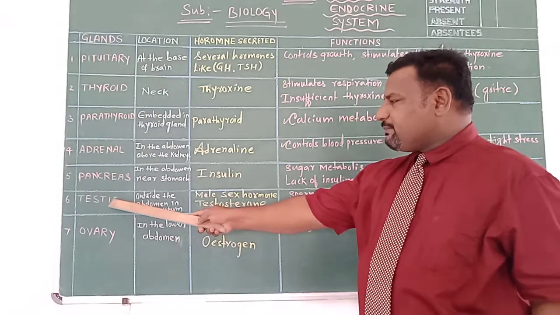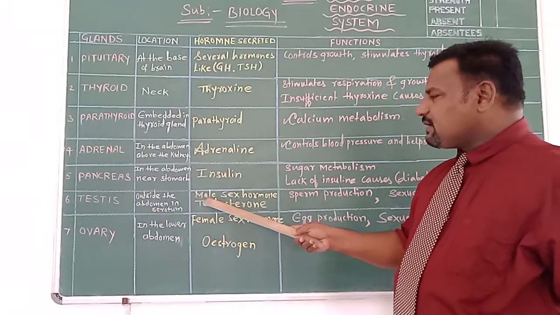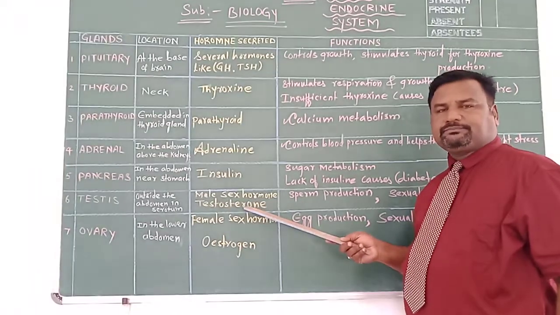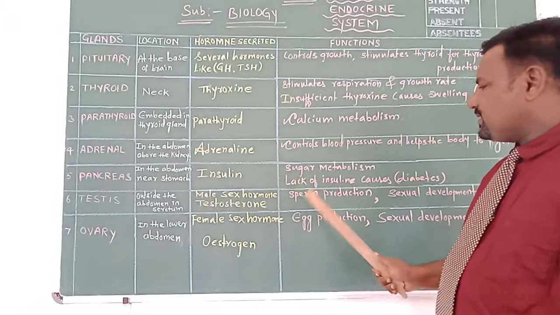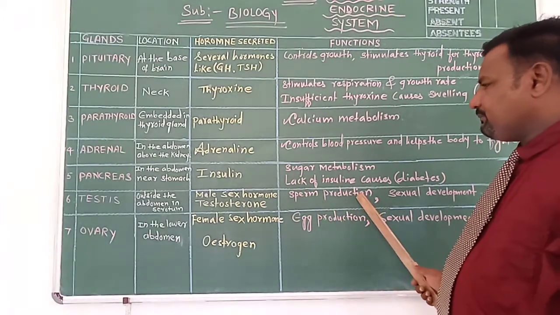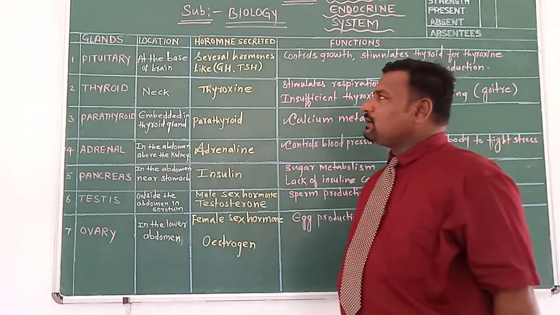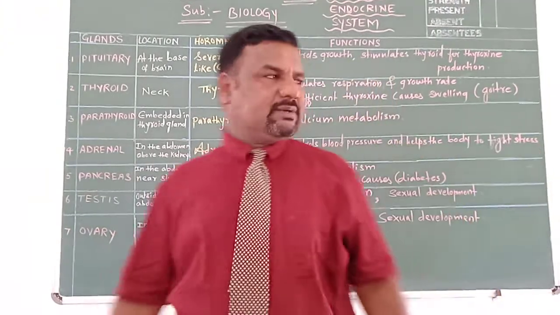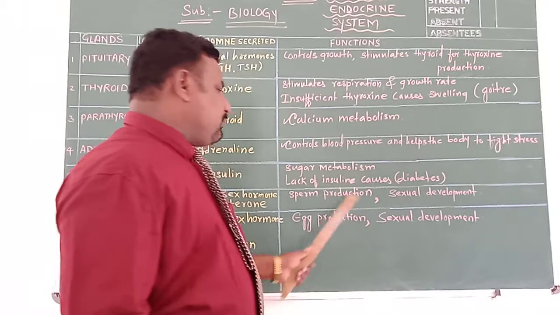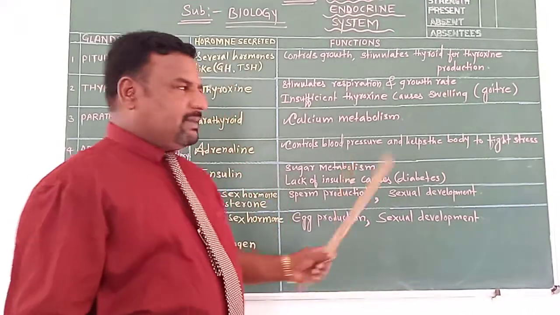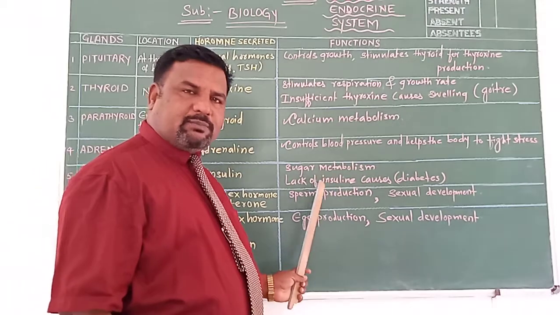So, the testes are a male gonad that secretes which hormone? The male sex hormone. What is that? Testosterone. And what are its functions? Sperm production and sexual development. This testosterone hormone is responsible for sperm production. The male gamete, the male sex cell, is the sperm. So sperm production takes place.